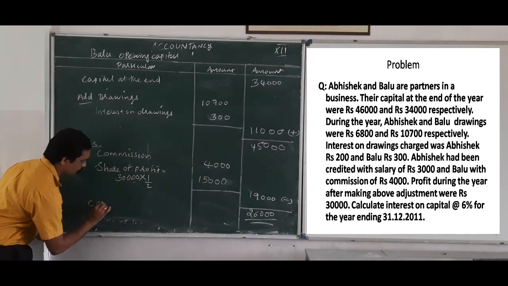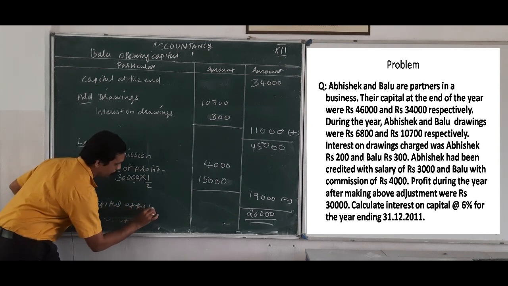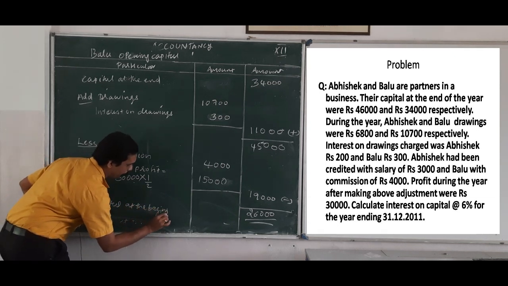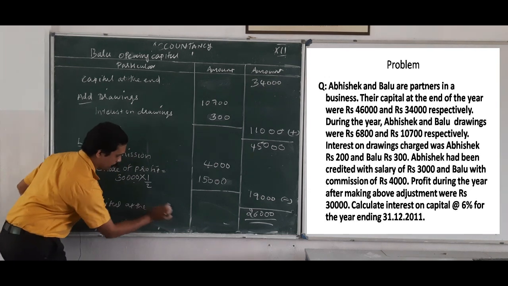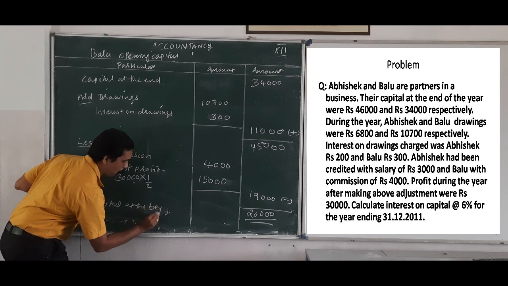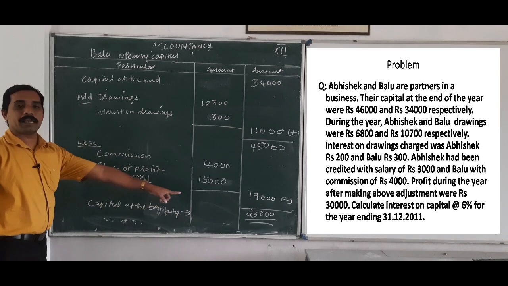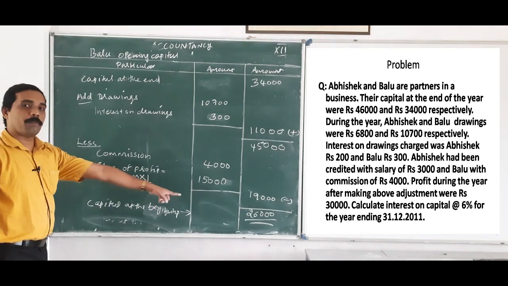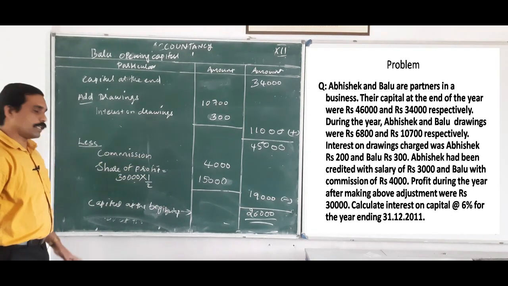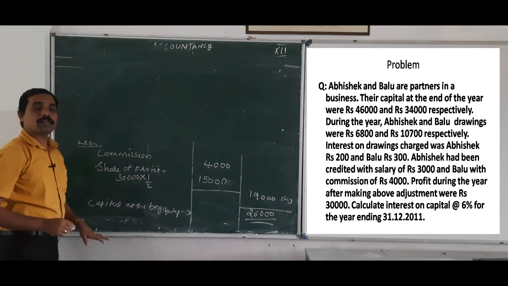That is the capital at the beginning. So opening capital is 26,000. On the basis of this we can find out the interest on capital.